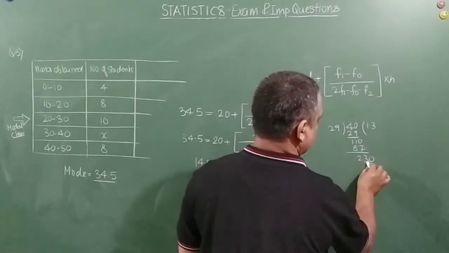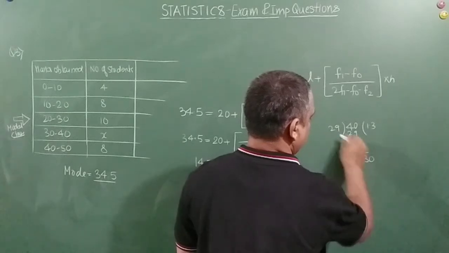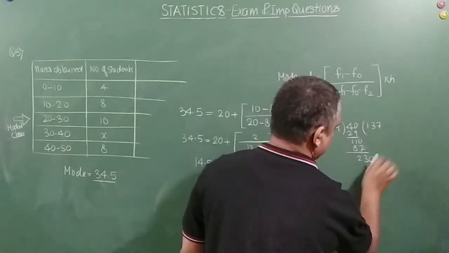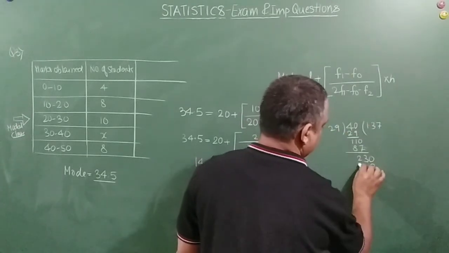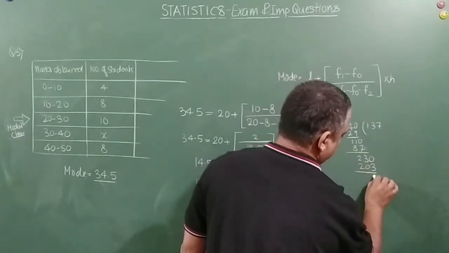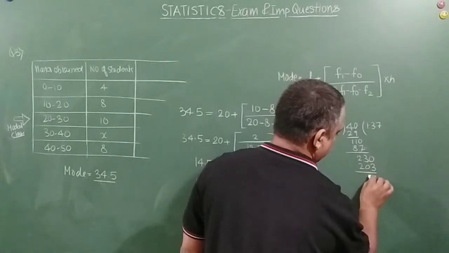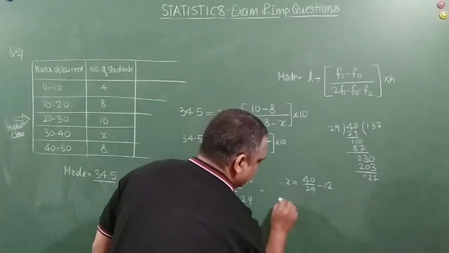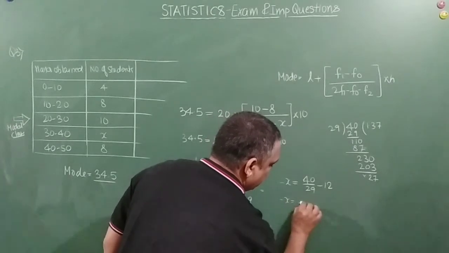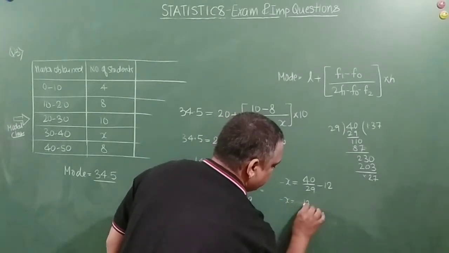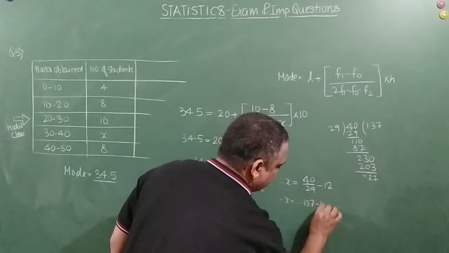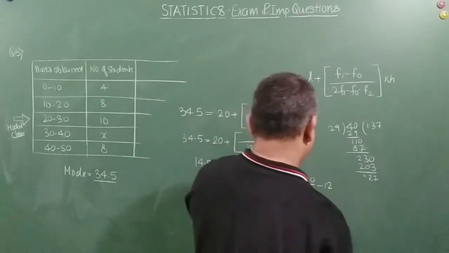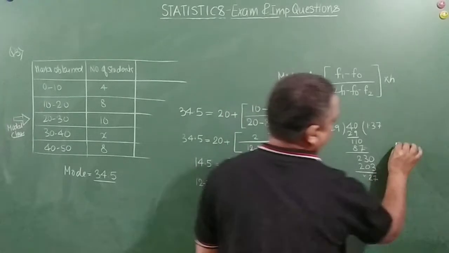This is 7 times. Right? So 1.37, right? So we will write it here. X is equal to minus 1.37 minus 12. Correct? Right? So this will be equal to 12 minus 1.37.